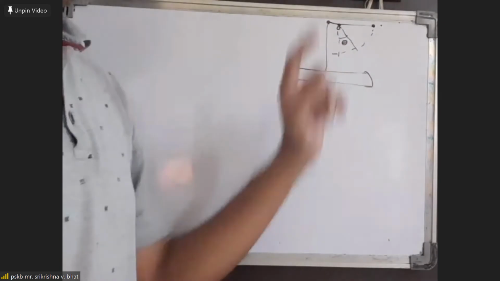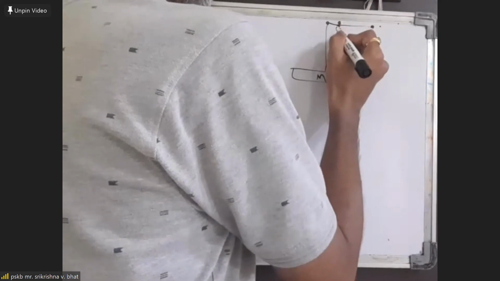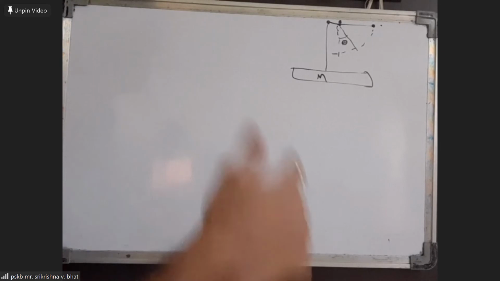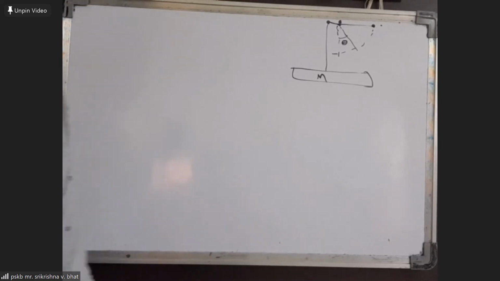I'm calling this point O. The point O refers to the point of suspension of the string. About the point of suspension, the particle will move in a vertical plane, in vertical circular motion.